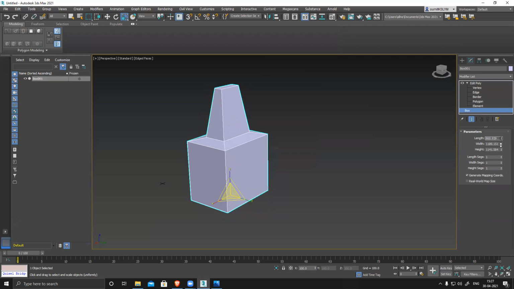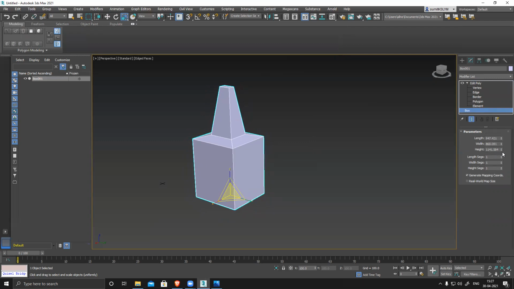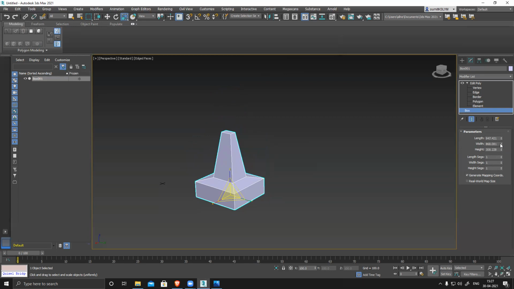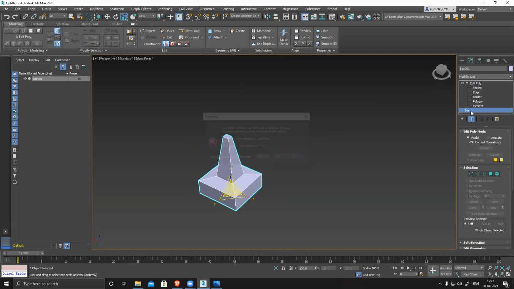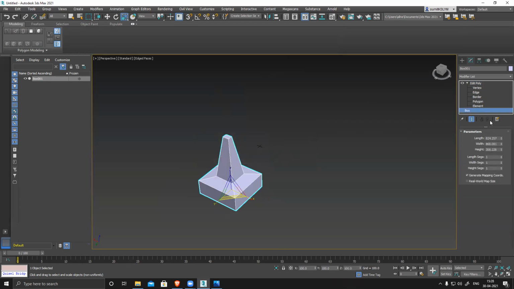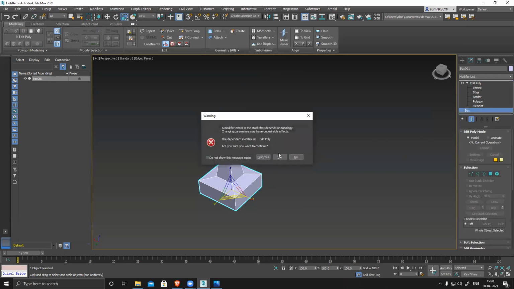Once you do it, yes, you can see I can scale. This thing I can definitely do. This won't create any problem, because this is uniformly scaling it down only. But if I try to add a segment, it will destroy the model. So if I go back here, everything is fine. If I come back again and press no, it will stay at edit poly only. If I press yes, it will come back to box, but if I modify something, again the same thing happened.